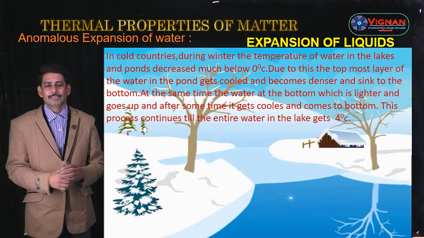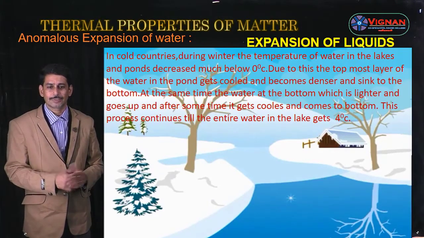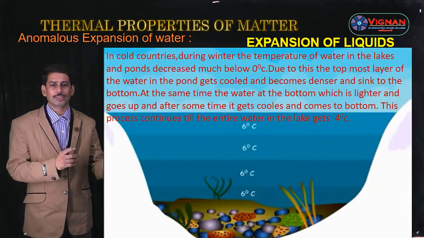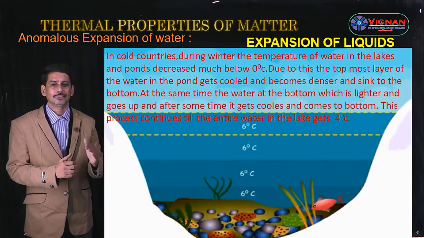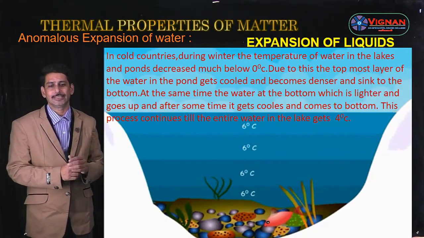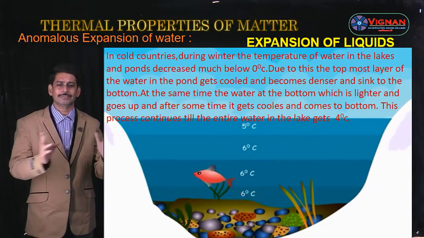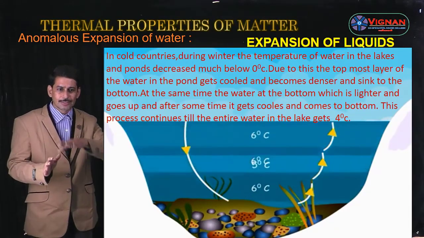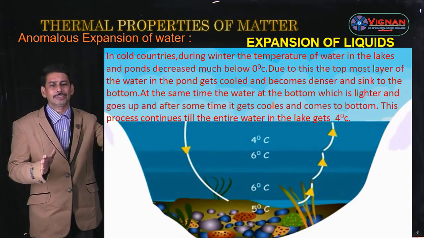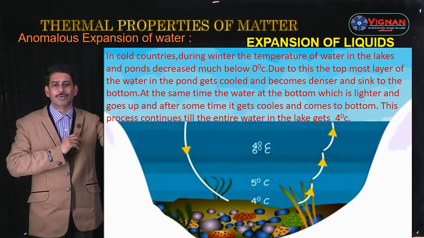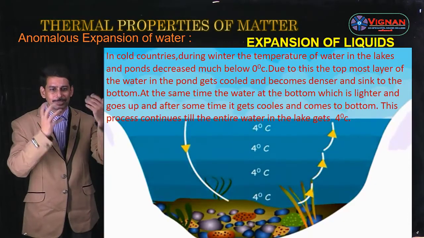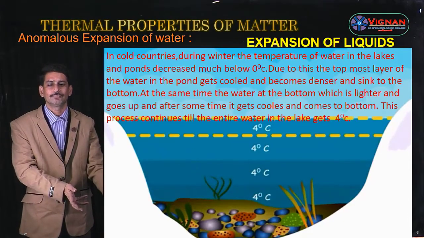Now let us see what is anomalous expansion of water. What is the advantage of anomalous expansion of water? Generally in cold countries during winter, the temperature of water in the lakes or ponds decreases much below 0 degrees centigrade. We know at a temperature of 0 degrees centigrade, the water becomes ice. So the topmost layer of water in the ponds gets cooled, becomes denser and sinks to the bottom. Got it?